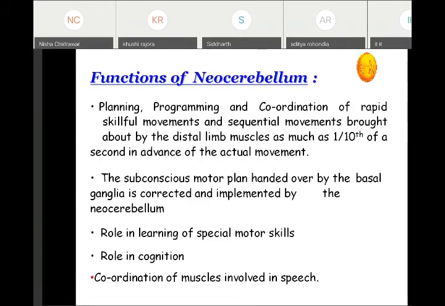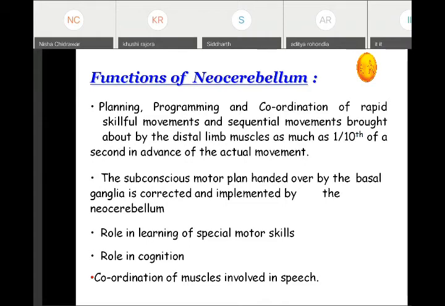Then the functions of the neocerebellum. The neocerebellum coincides with the lateral hemisphere, or the corticocerebellum, and according to the phylogenetic division it is called the neocerebellum.